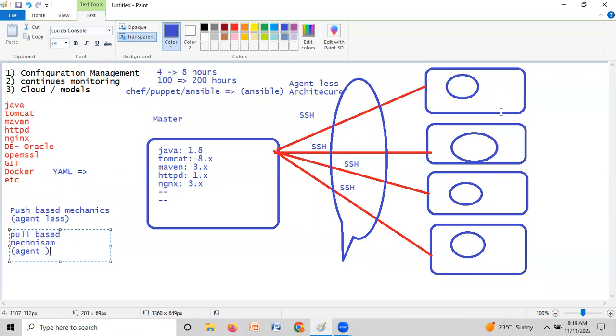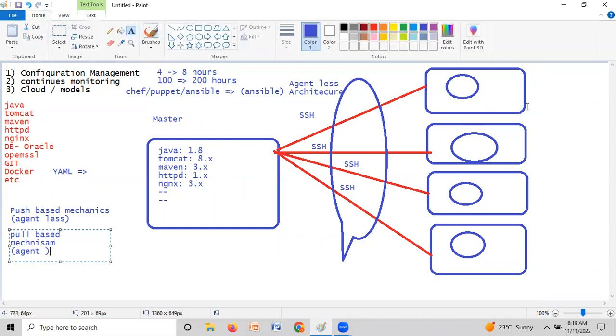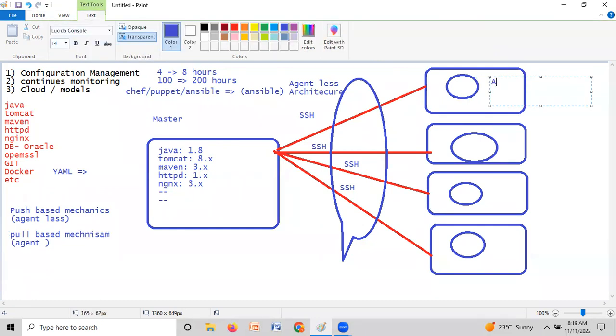Any software or program that we install on all the servers. So whenever any changes are applied on the master server, they will automatically be picked up. That is called a pull-based mechanism. So this architecture is the agent architecture. You need to make sure the agent is up and running, guys.